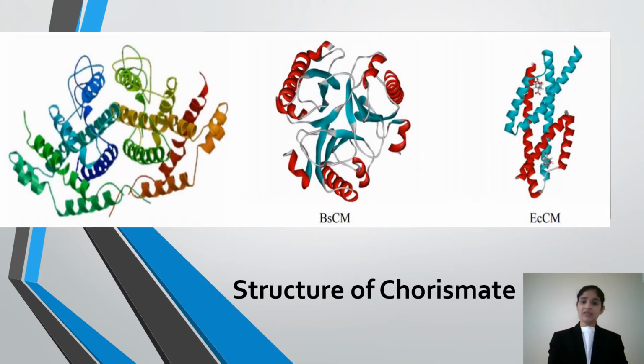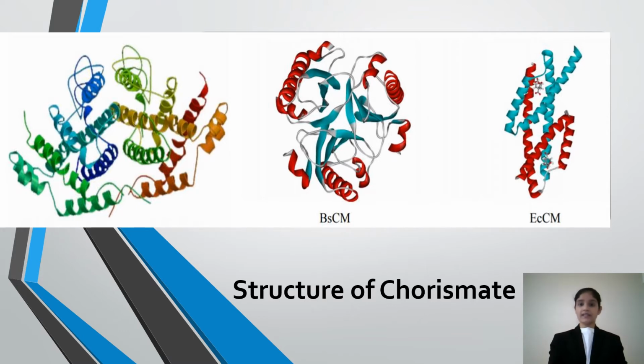Now, the structures of the chorismate mutase enzymes. Chorismate mutases are unregulated homotrimeric enzymes that form a pseudo-alpha-beta barrel with 3 identical active sites situated in the interface region between 2 subunits. They can be allosterically regulated or not depending on the organisms they are found in.